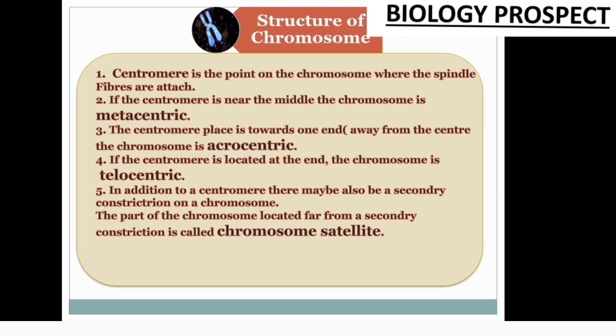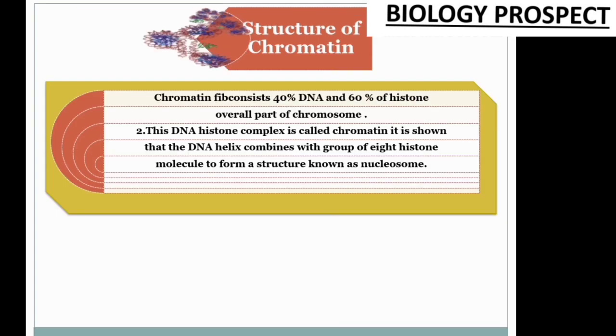So friends, the next topic I discuss is the structure of the chromosome. Here we find that 40% DNA and 60% histone molecules combine to make the whole chromosome structure, and they are organized in the form of nucleosomes. Approximately 8 histone molecules combine with the double helical DNA strands to form a structure known as a nucleosome.